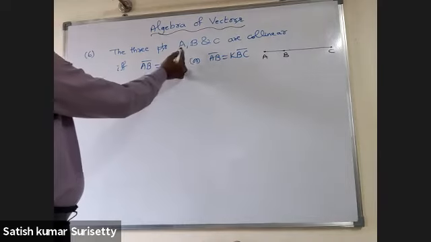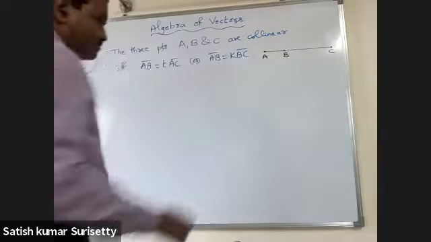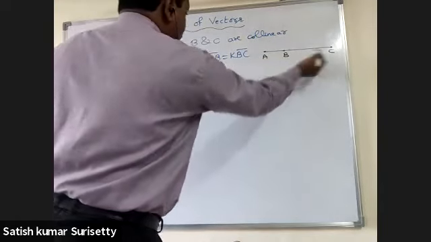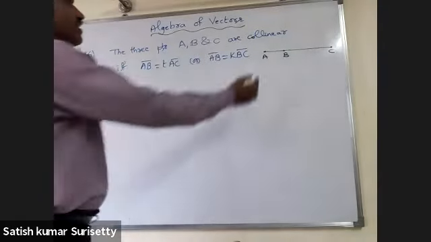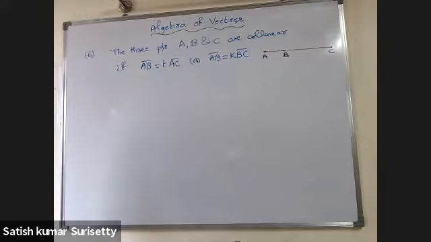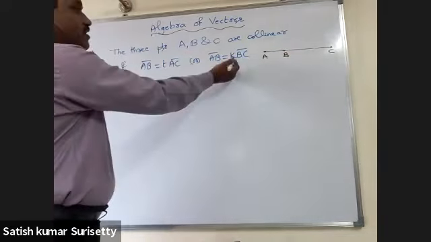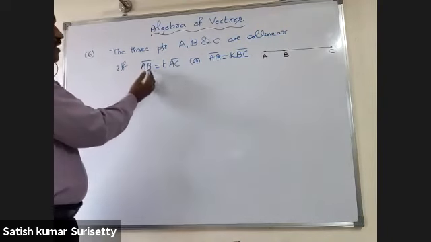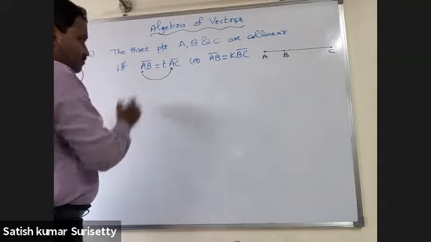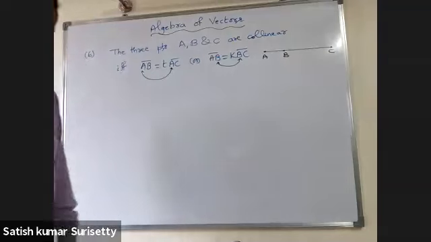So if the 3 points A, B and C are collinear, they lie on the same line. Then you can say that AB bar, AC bar, BC bar are collinear vectors. Once they are collinear vectors, one vector is a constant times the other. Or if you have two vectors such that AB bar equals K into BC bar, or AB bar equals T into AC bar, and one vertex is the same, then they must lie on the same line.